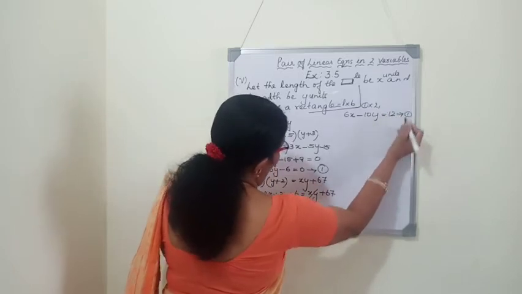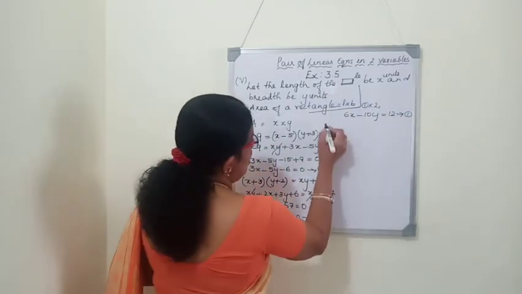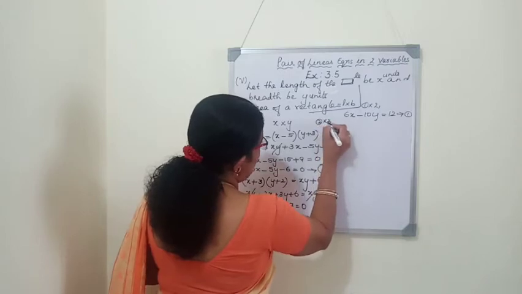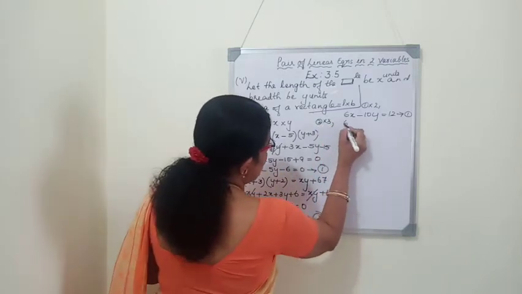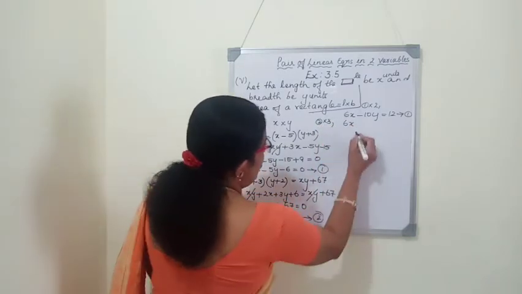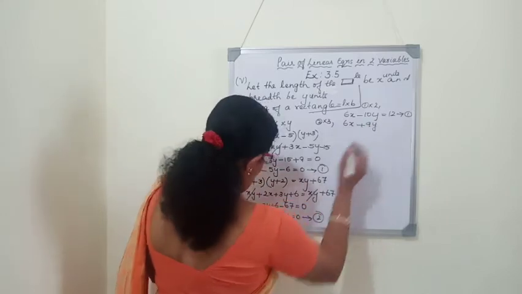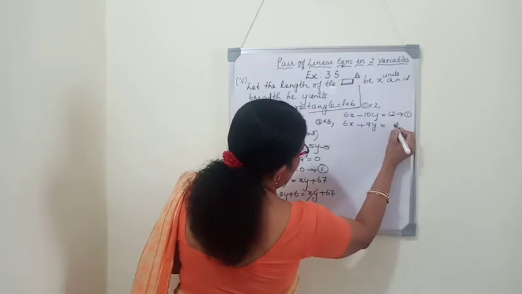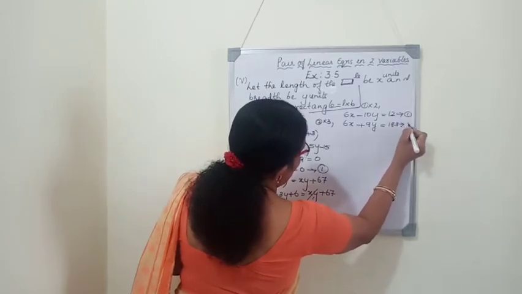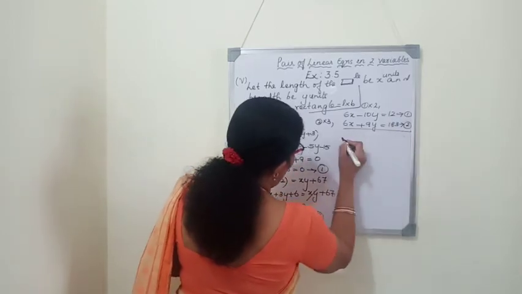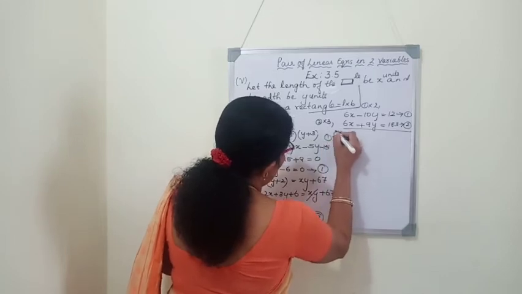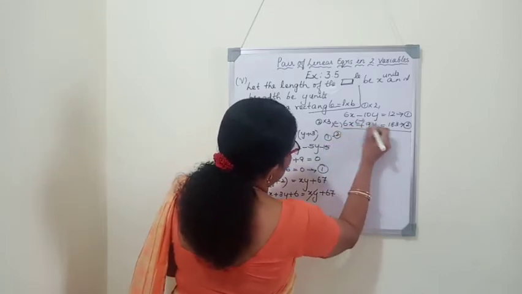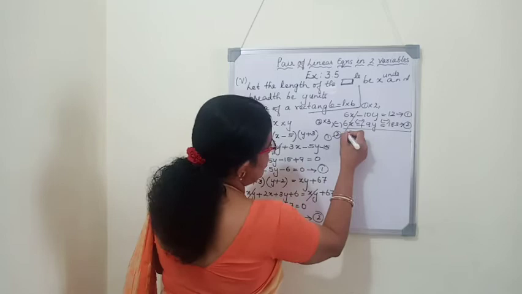Equation number 1. Second equation by 3. 6x plus 9y equals 61 into 3, 183. Equation 2. So now we will subtract the equations by changing the sign. 6x cancels.